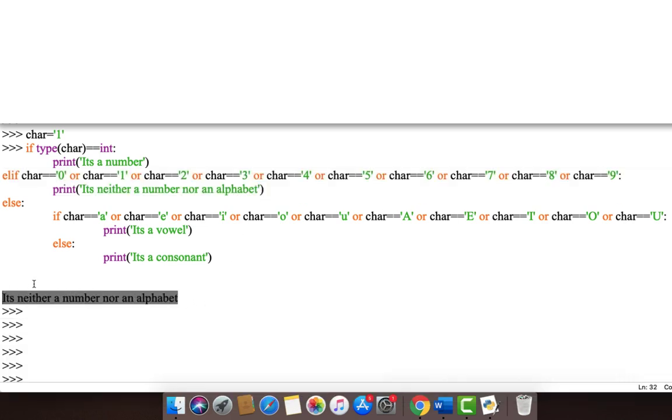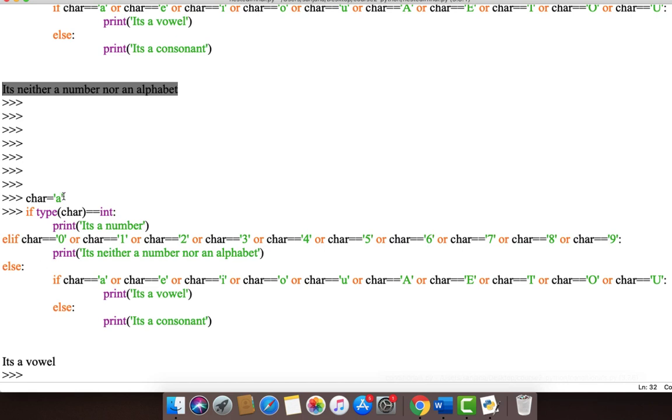Now, change the input to char equal to alphabet small a. Here, the outer if conditions are false, so it enters the inner if of the outer else conditional. Alphabet a falls under this category of if, and hence we get it's a vowel. Similarly, if you give any alphabet other than the vowel, it prints it's a consonant.